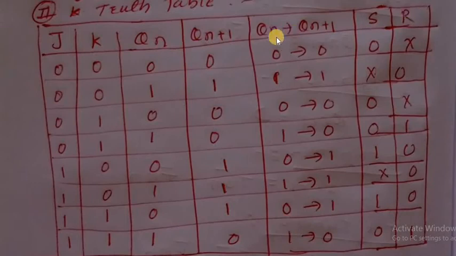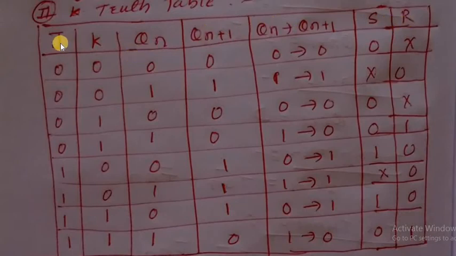Here the conversion is SR to JK. So first take JK, QN in the truth table, then QN plus 1 as the next state, then the transition state QN to QN plus 1, then S and R.